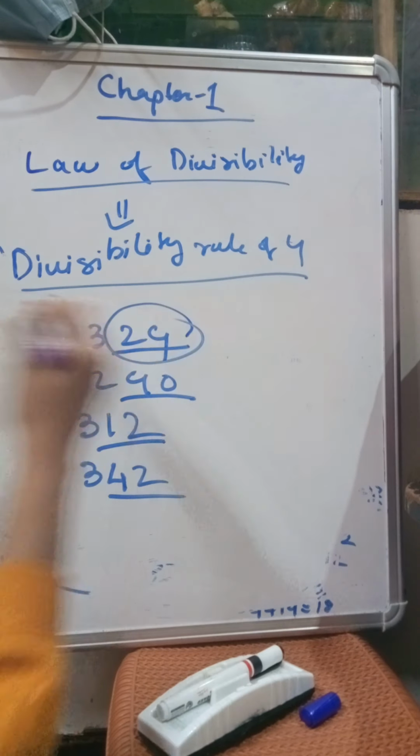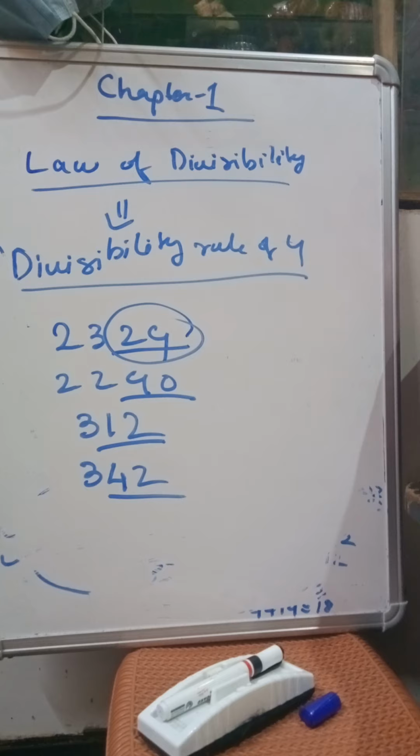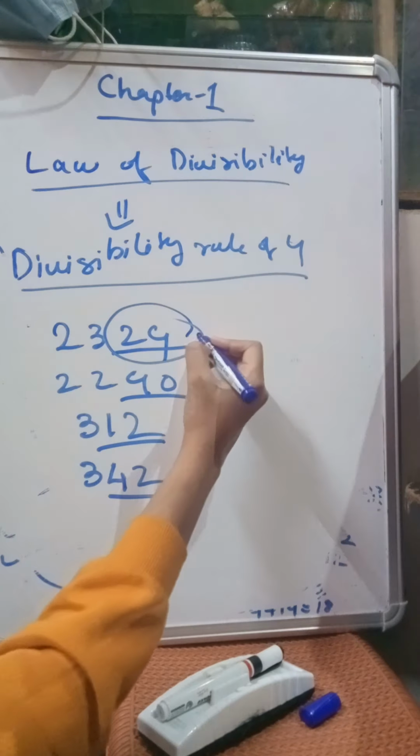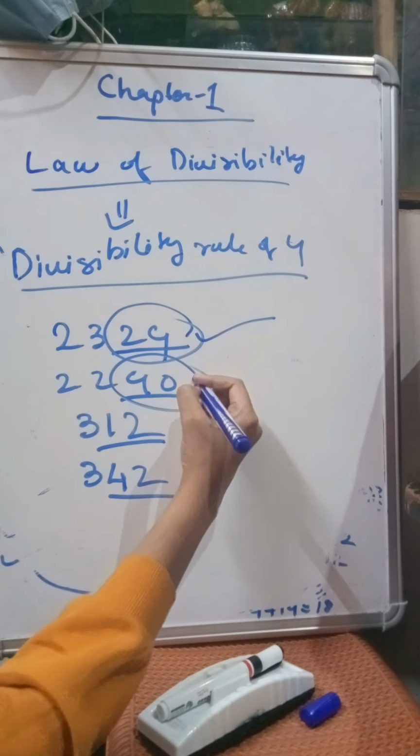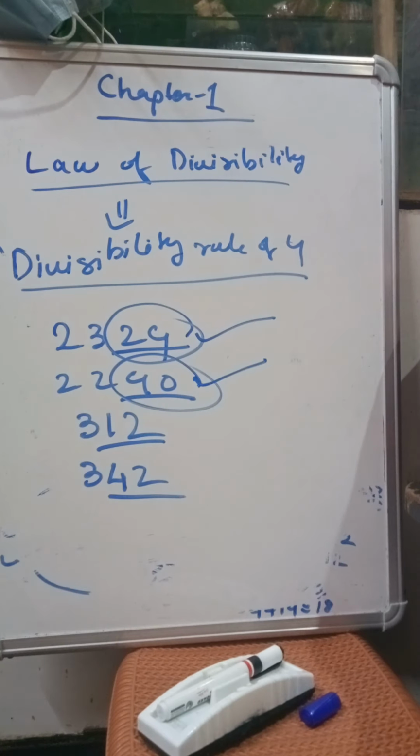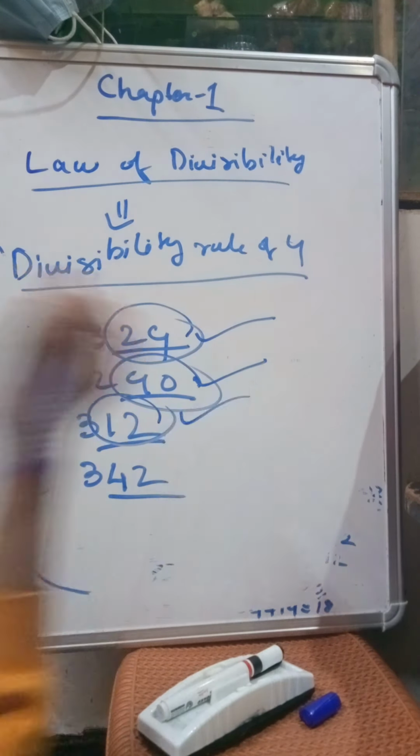24 is divisible by 4. Does 24 come in the table of 4? Yes, 24 comes in the table of 4. So this number is divisible by 4. Does 40 come in the table of 4? Yes, 40 comes in the table of 4. 4 into 10 is 40. So this number is also divisible by 4. Does 12 come in the table of 4? Yes, 12 comes in the table of 4. So this number is also divisible by 4.